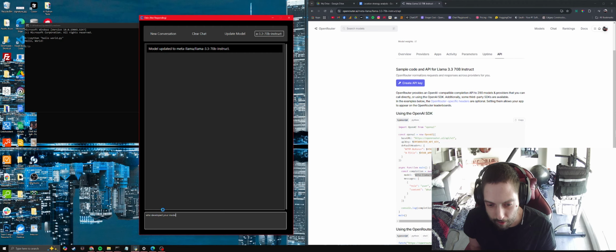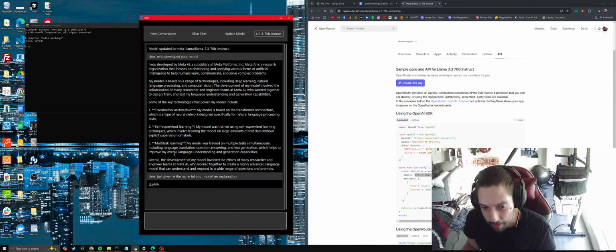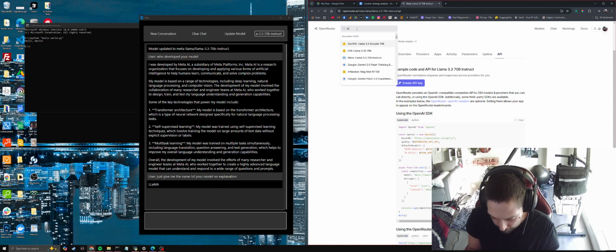Taking a little bit longer than I expected, but that's kind of expected for an alpha. It's mainly because Meta takes a little bit longer to do all this stuff because it gives a bit of a preamble. But you can see that it was right, by Meta AI up top. Let's say I just say, give me the name of your model, no explanation. There, Llama. Much faster.